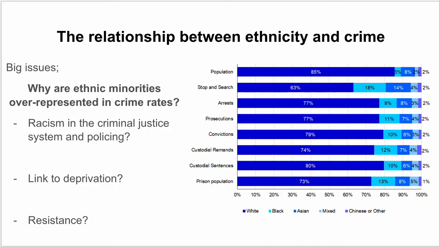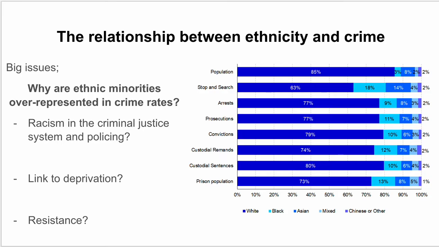So before we get going with the explanations, we need to think about crime statistics, and I've included this graph here from 2020 of the UK crime statistics. So you can see, for example, the UK black population is 3%. For stop and search, black people make up 18% of that. For arrests, it's 9%, prosecutions 11%, convictions 10%, etc. So we can see that black people are overrepresented in crime statistics. So what we're talking about here is, why is that?